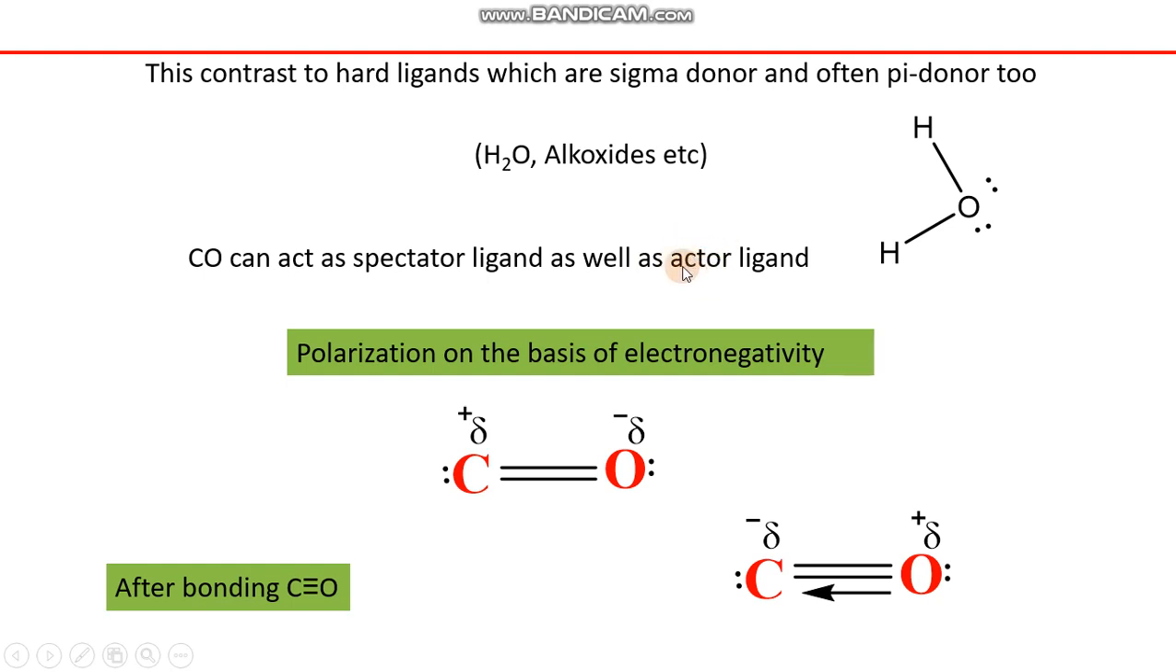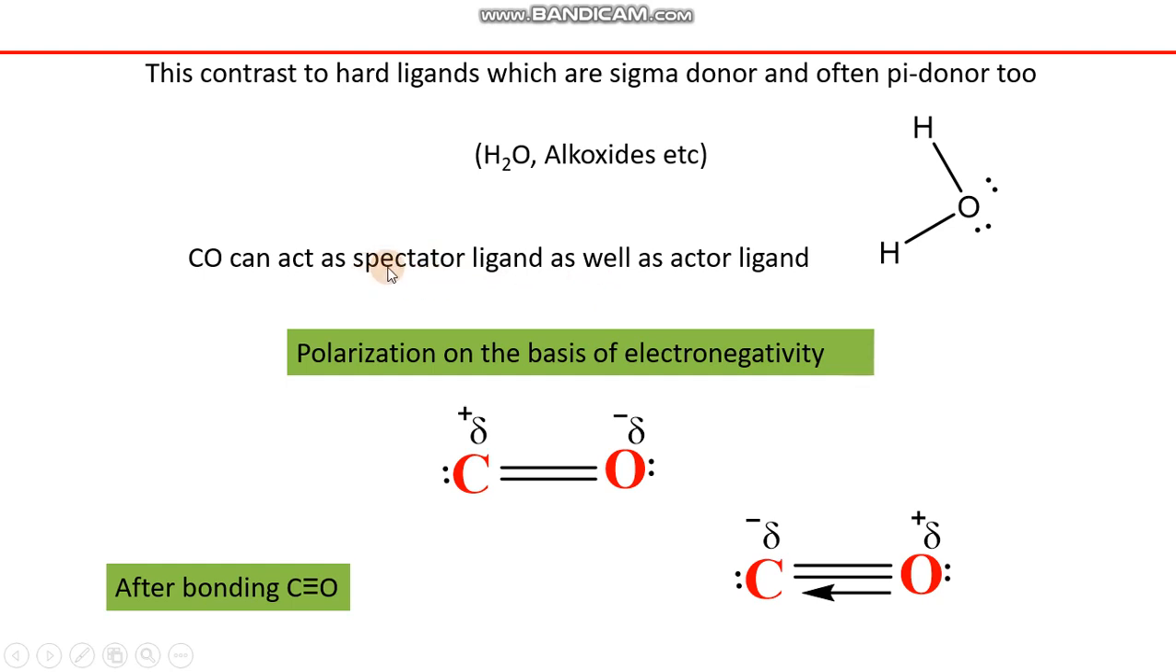Now an actor ligand is responsible for predicting and explaining the reactivity of a species. So carbon monoxide has the characteristic that it can act as a spectator depending upon the situation, depending upon the other ligands, and depending upon the nature of the metal center to which it is attached. Sometimes it will act as a spectator ligand, while in several cases it will act as an actor ligand. And hopefully we will discuss the spectator nature and actor nature of carbon monoxide in coming examples.